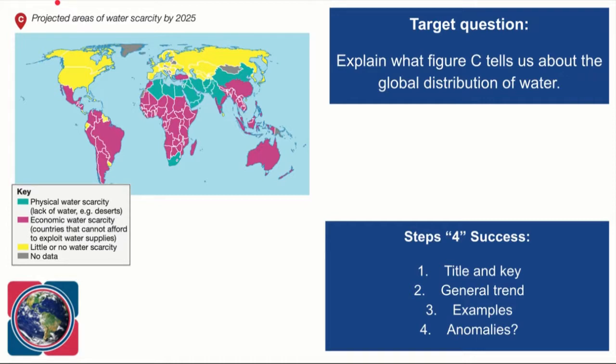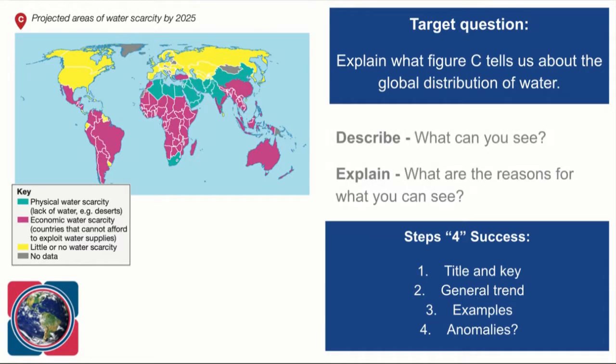Follow the general trends. Tell me the areas that have physical water scarcity, tell me the areas that have economic water scarcity, and tell me the areas that have no or little water scarcity. Try and pick out some anomalies if you can. So remember, we talked about Australia and New Zealand and how they might potentially not fit the pattern that we would expect, particularly when we look at economic water scarcity between some of those richer and poorer countries. And remember, once you've described it, you've got to explain the reasons for what you can see.